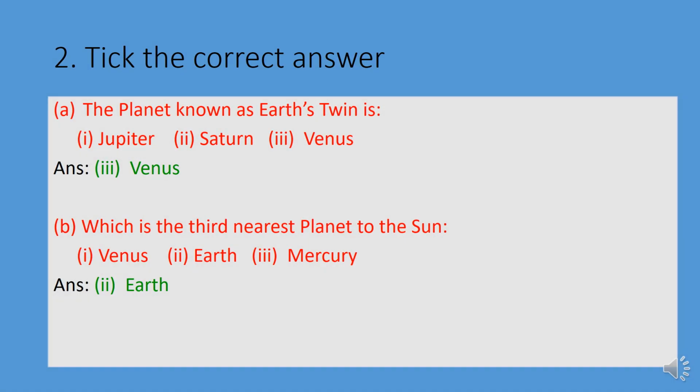We have some objective type questions also. Take the correct answer. The planet known as Earth's twin is Jupiter, Saturn or Venus. Yes, the answer is Venus. Venus is Earth's twin. Next question: which is the third nearest planet to the Sun? Yes, of course, our planet, the blue planet, the Earth.